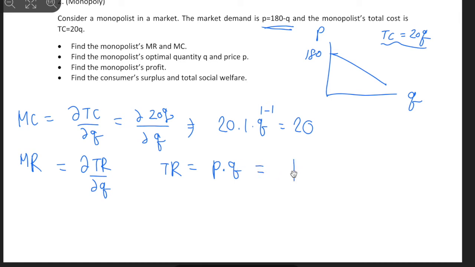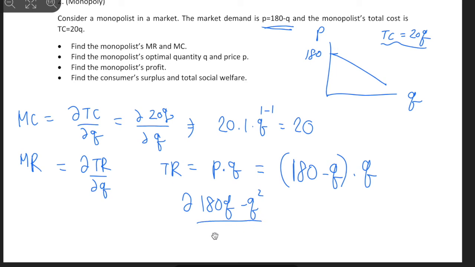So we have P, which is 180 minus Q, times Q as our total revenue. So let's take that derivative with respect to Q. 180Q minus Q to the power of 2, over Q. So we have 180 minus 2 times Q as the marginal revenue, right?